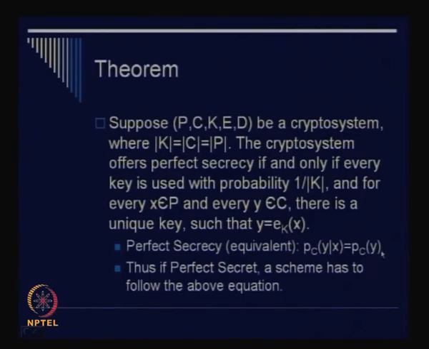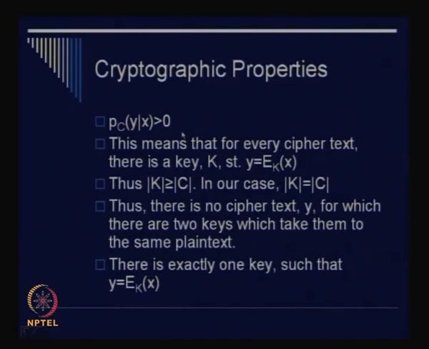So immediately, this leads to the fact that P(y given x) is also greater than 0, right. So what I'm trying to say is that since P(y) is greater than 0, and if we have a perfectly secure cipher, then P(y given x) being equal to P(y) is also greater than 0. So therefore, P(y given x) is greater than 0. Okay. Which means that for every ciphertext there is a key k such that y is equal to e_k(x), right.